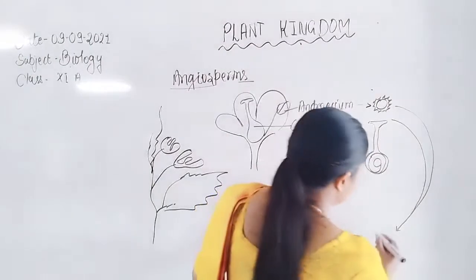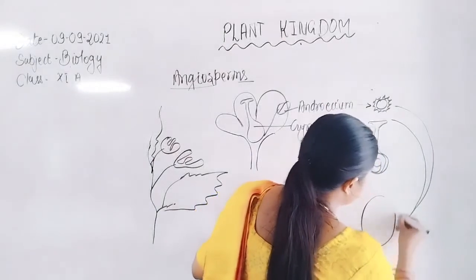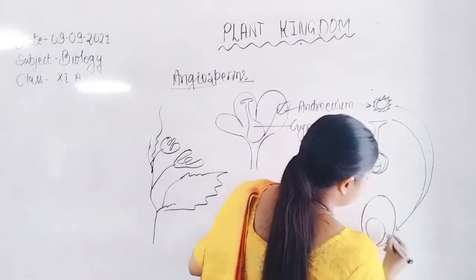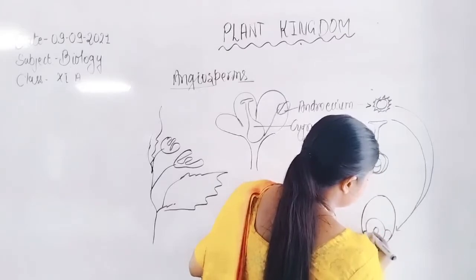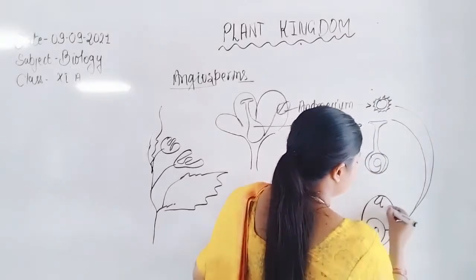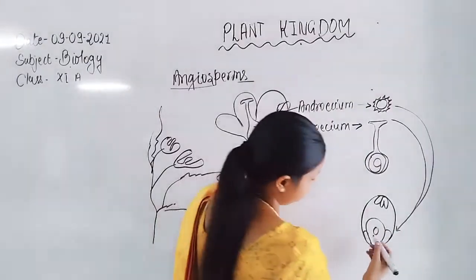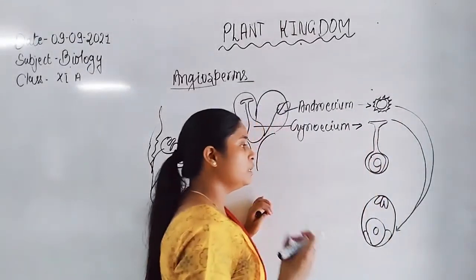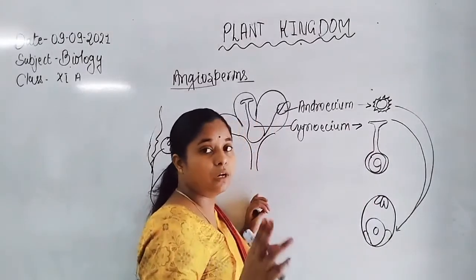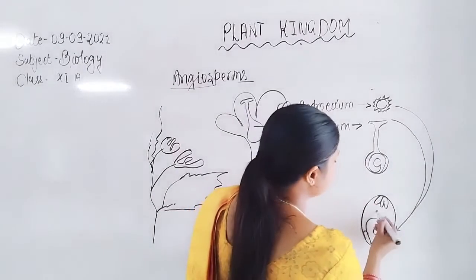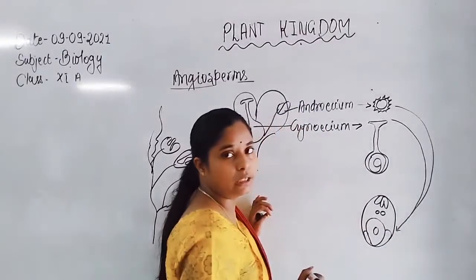Here is the embryo sac which is present inside the ovule. Here is the egg, two synergids, and these are the antipodal cells. Each pollen grain has two sperm. One sperm fuses with the egg and the second one fuses with the polar nuclei.